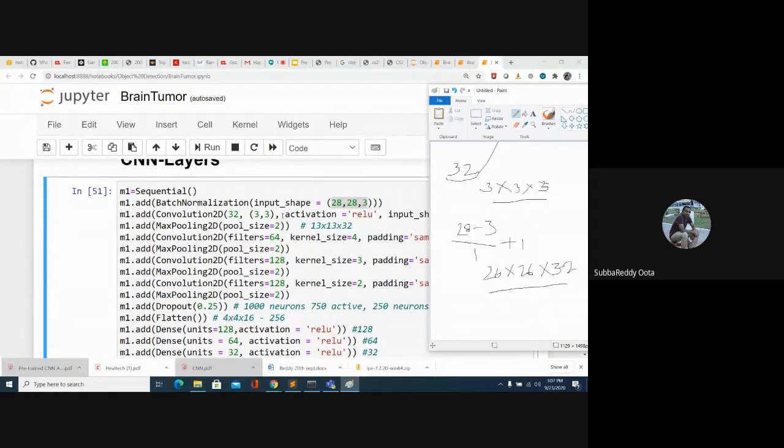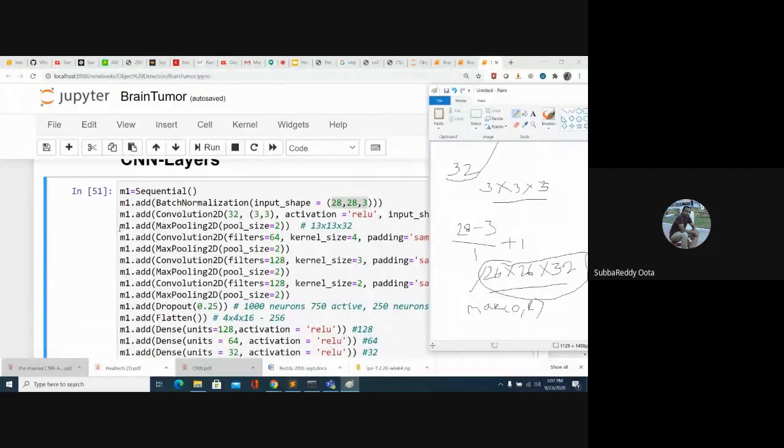And here we are mentioning the activation function as ReLU. That means whatever output you got, you pass it to the activation function ReLU, which is nothing but max of 0 comma x. Again, when you apply the activation function, your dimension will not change. Again, you will get 26 by 26 by 32. So this is the first convolution layer.